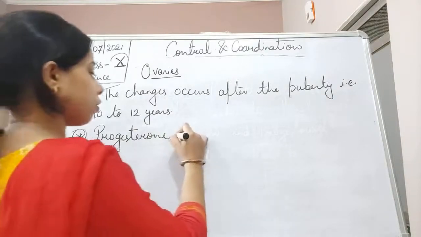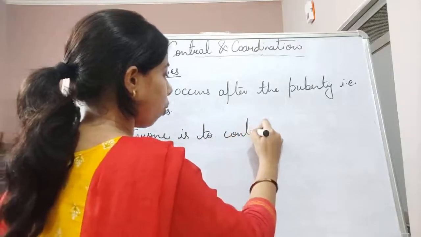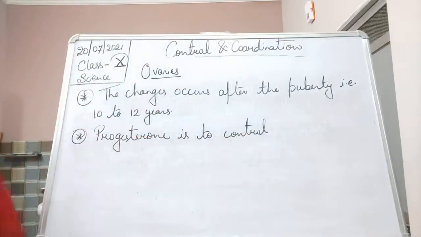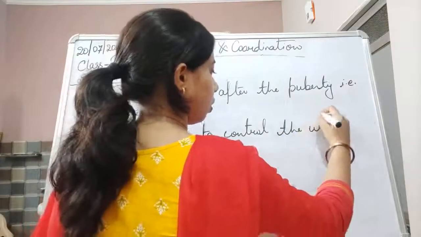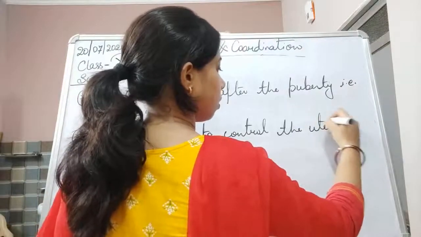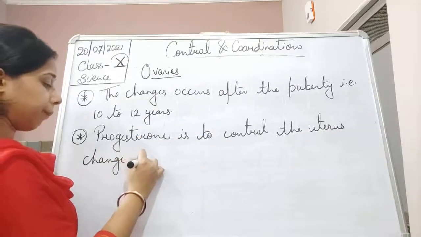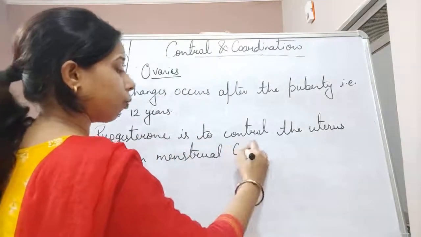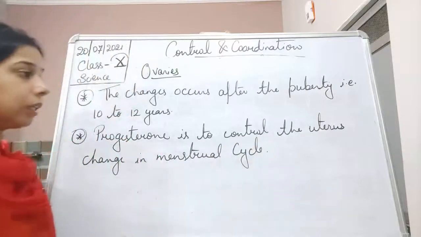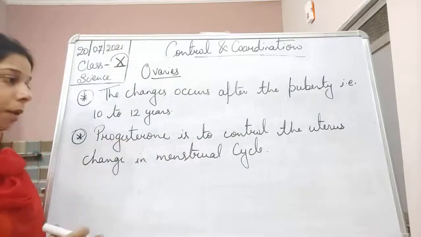The function of progesterone is to control the uterus changes in the menstrual cycle. So whatever changes occur in the uterus during this cycle are controlled by progesterone.